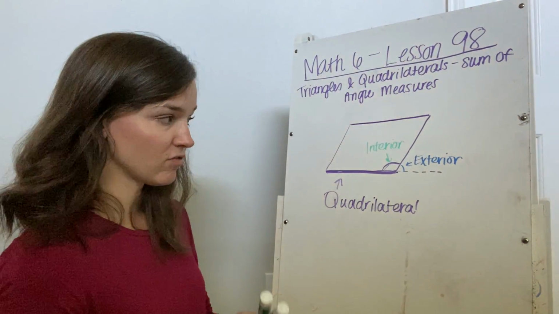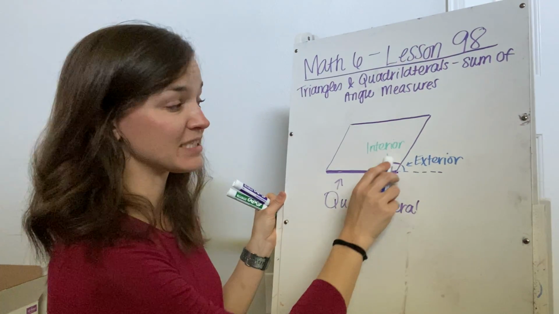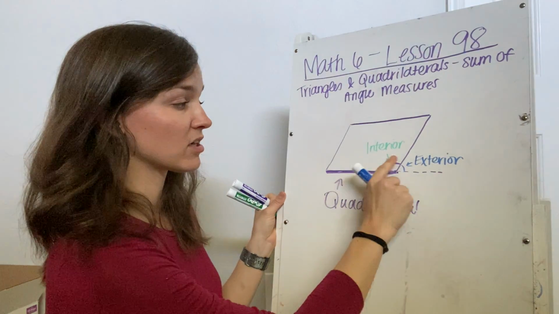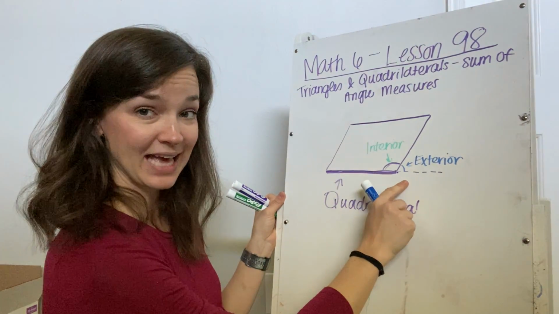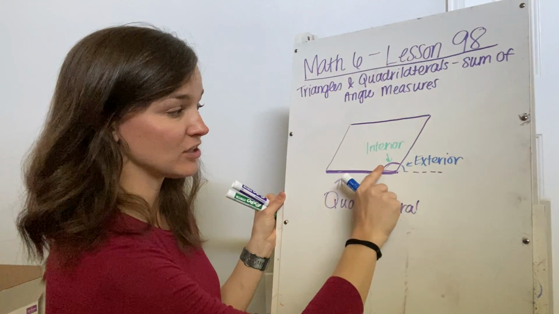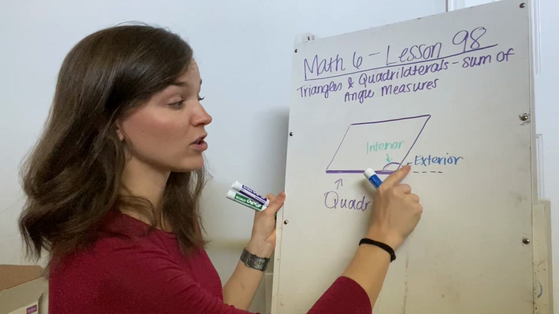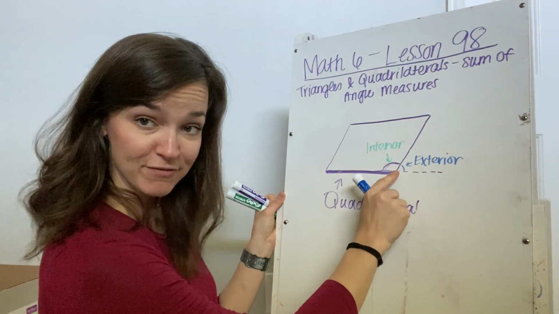Now, any given interior and exterior angle paired together, so the ones that are side by side like this, when you pair them together, notice they make a straight line. And if you look at these little angle markings that I've made, they form what looks like a semicircle or a half a circle.